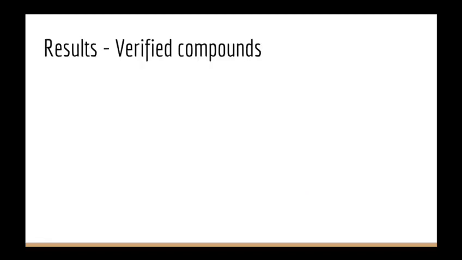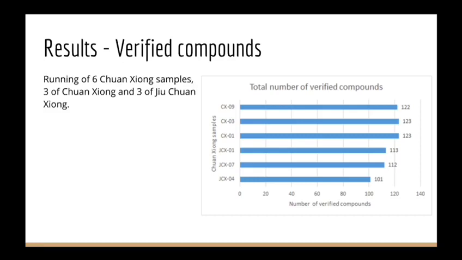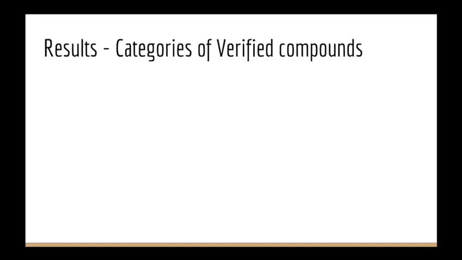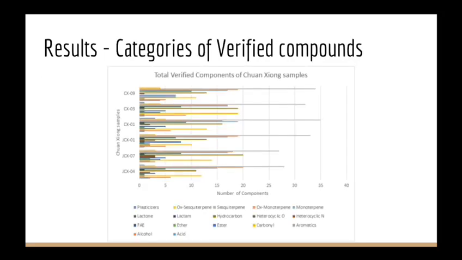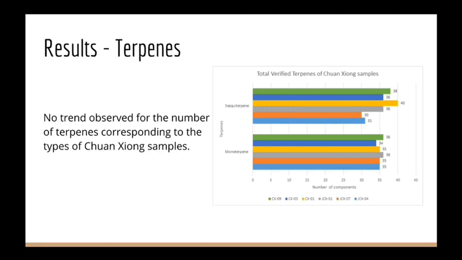Hence, after the comparison between verified compounds of 3 Jiu Chuan Xiong samples and 3 Chuan Xiong samples obtained from different sources, Chuan Xiong samples are found to consist of more verified compounds than Jiu Chuan Xiong samples. In total, an average of 116 verified compounds are detected. These are the results of the categories of verified compounds of all Chuan Xiong samples. Later on, I compared the verified terpene results and observed no trend in the number of terpenes corresponding to the type of Chuan Xiong samples.